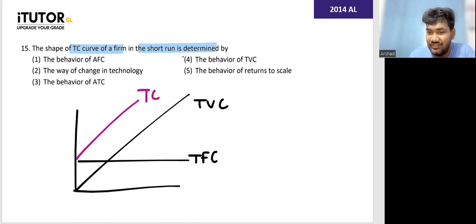What is this? The behavior of the total variable cost. So your total cost curve looks like your total variable cost curve. The shape of the total cost curve is determined by the shape of the total variable cost. So answer is number 4. Very easy MCQ.